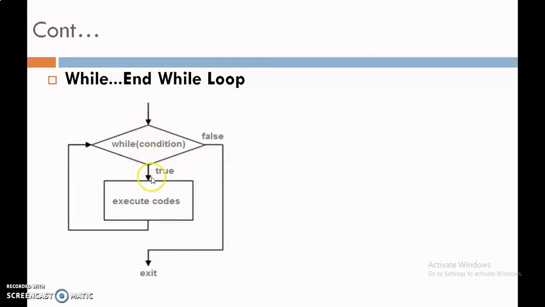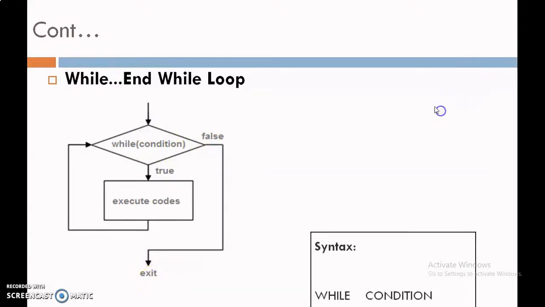If the condition is true, then it enters the loop and executes the code. Then again it goes to the previous step, meaning the condition is checked again. If the condition is true, then again it executes the code and checks the condition. Whenever the condition becomes false, it exits from the loop.